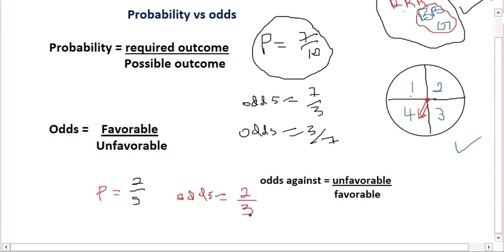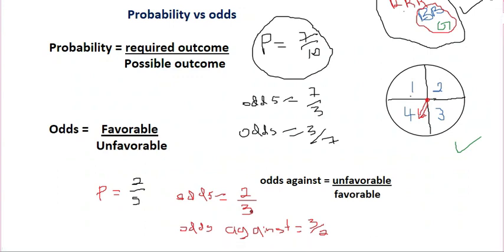Then odds against will be the reciprocal, that is 3/2. This is how we compare probability and odds. Odds in favor, odds against. I hope this is clear.